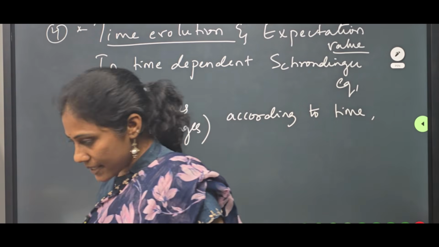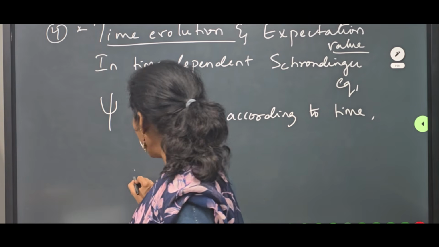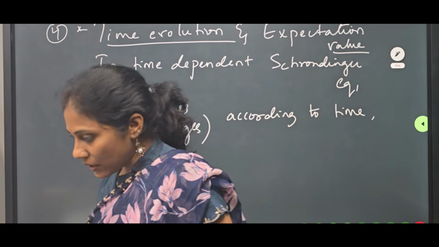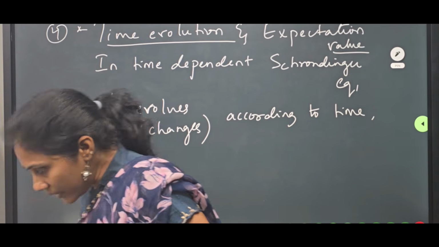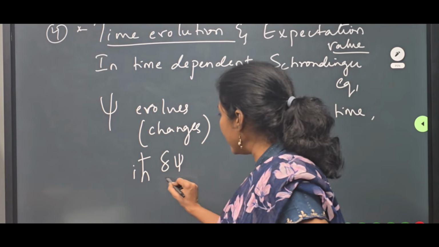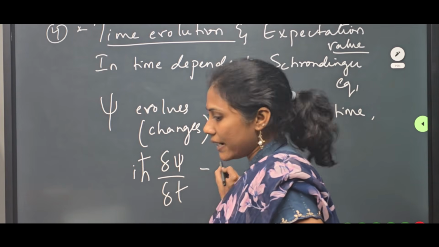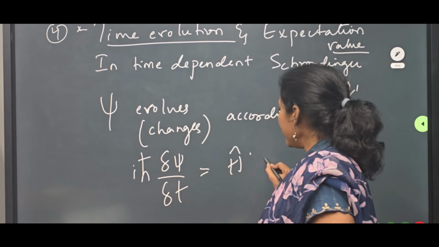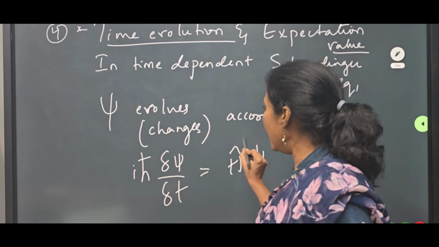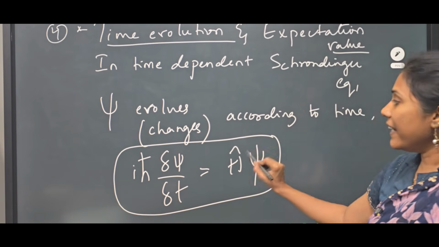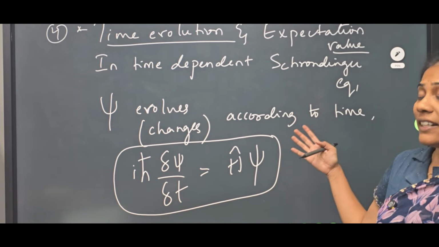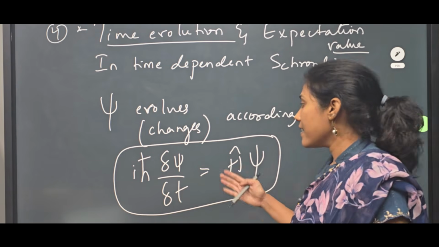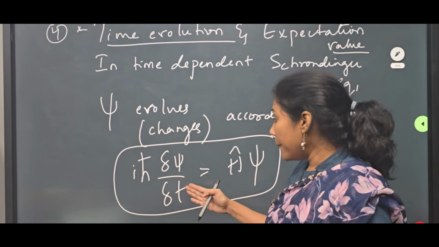Just take this equation: i h cross into del psi by del t is equal to the Hamiltonian operator into psi. This is the time dependent Schrodinger equation, where this equation tells us the psi value depends on time.